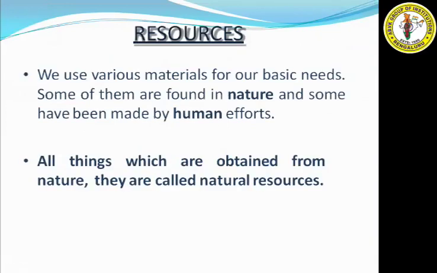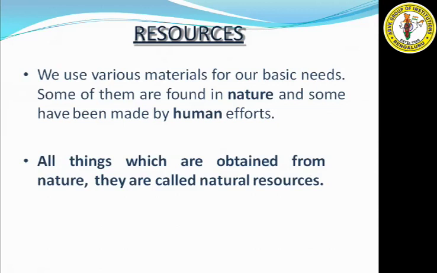So the first concept is resource. What are resources? We use various materials for our basic needs. Some of them are found in nature and some of them are made by human efforts. Resources are the materials or substances which are available in nature.